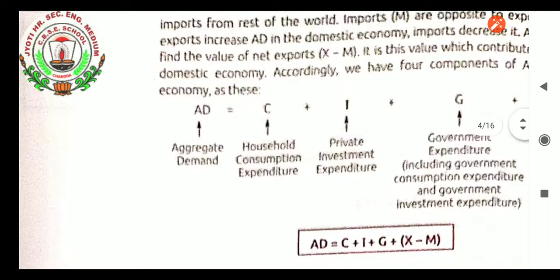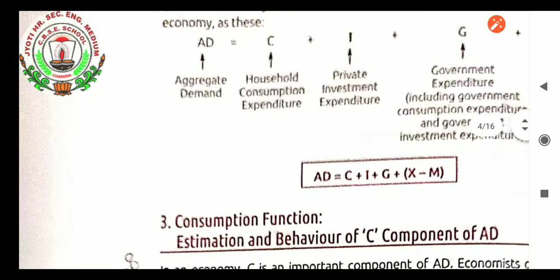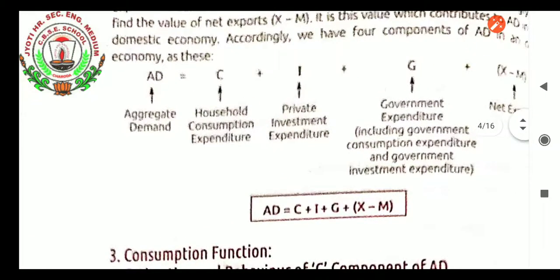Accordingly, we have four components of aggregate demand in an open economy as follows. Aggregate demand equals C plus I plus G plus net exports, that is X minus M. I think it is already explained. C is consumption expenditure, I is investment expenditure. Producers need some goods for the production of goods, so they purchase them, and that is investment expenditure.